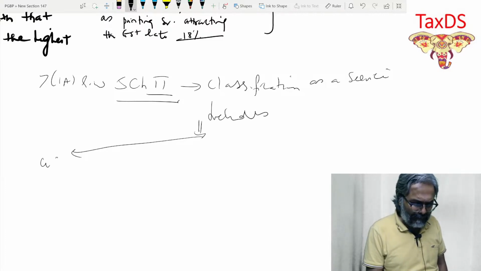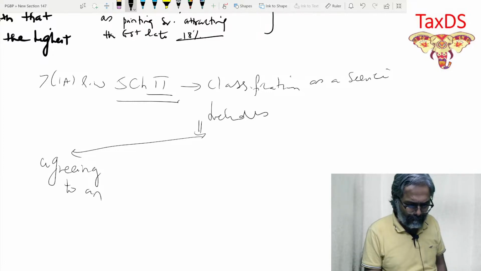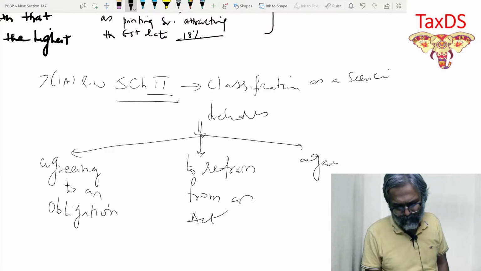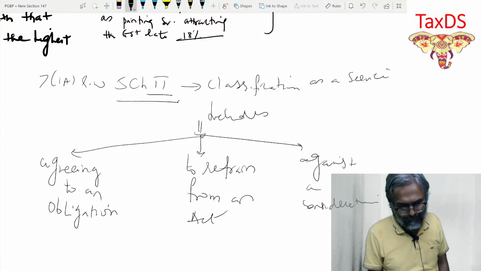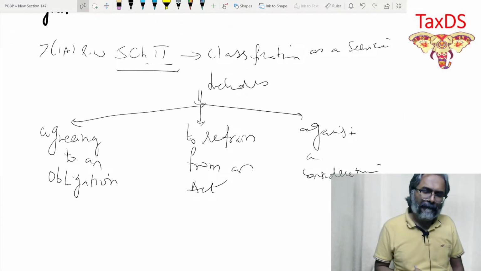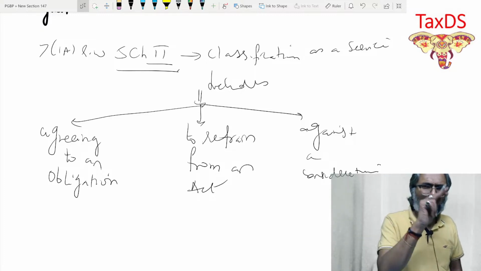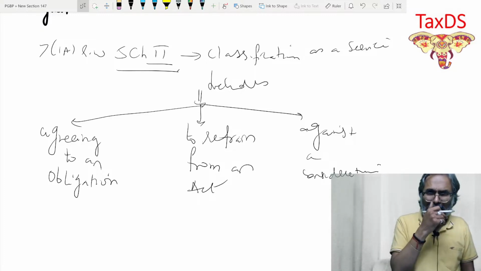Agreeing to an obligation, to refrain from an act, against a consideration. That is it. Then just put across this particular provision in the case study that they have given to you.